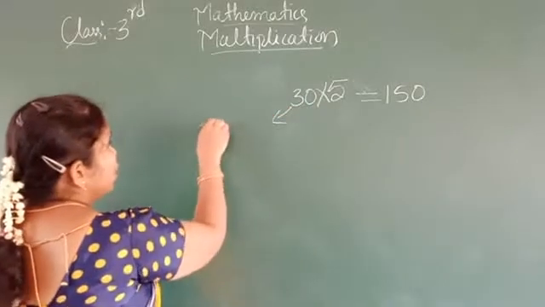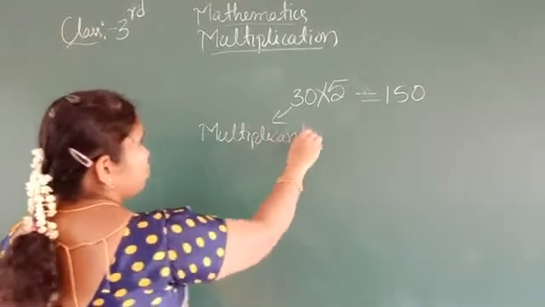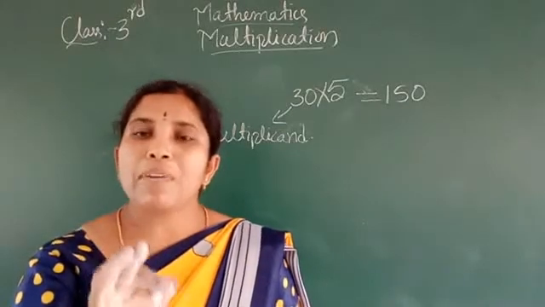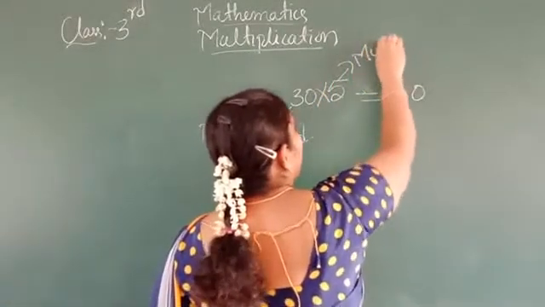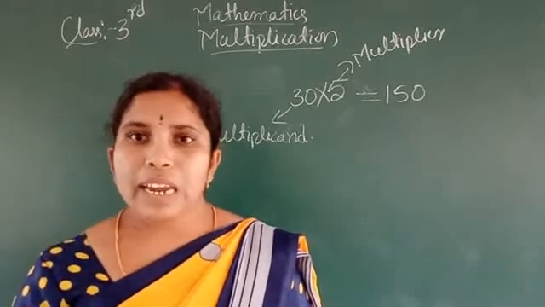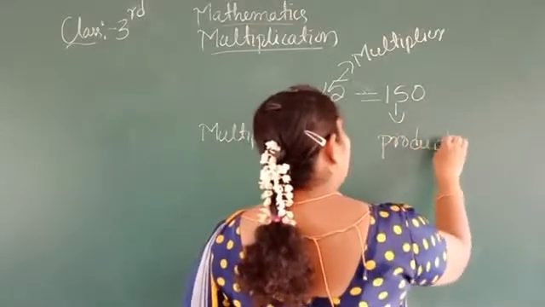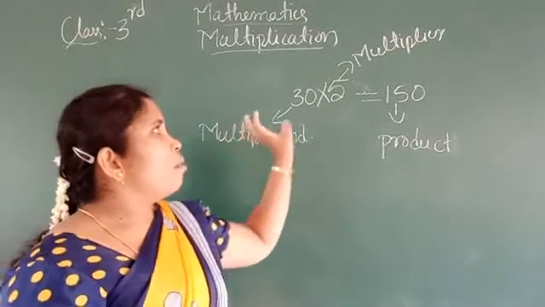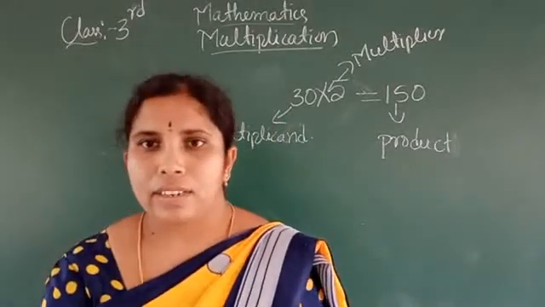This is called the multiplicand. The multiplicand is multiplied by a number, and that is called the multiplier. Then we get the result, and that result we call the product. Do you understand, students? So the multiplicand multiplied by the multiplier gives the product.